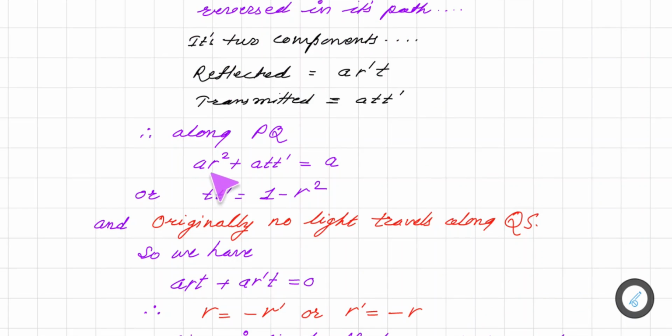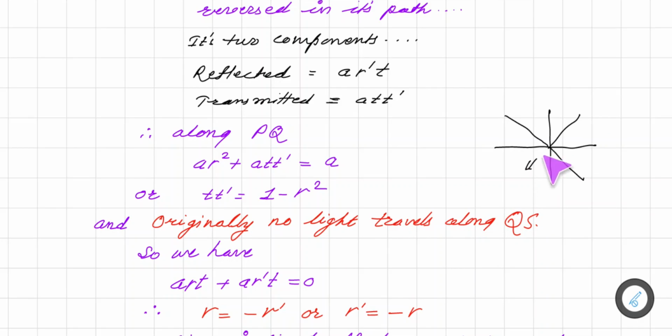So therefore AR square plus ATT dash is equal to A, or we can say that TT dash must be equal to 1 minus R square. So from this formula, and we know that originally no light travels along QS, that we saw. Here it is, the light was traveling in this direction, part was reflecting and part was transmitting, but in this direction there was no light, so originally no light travels along QS.